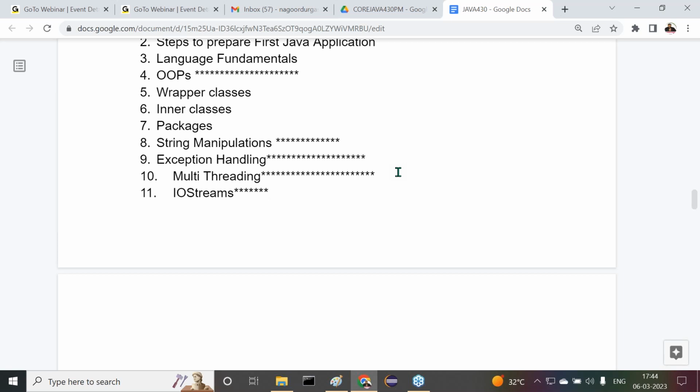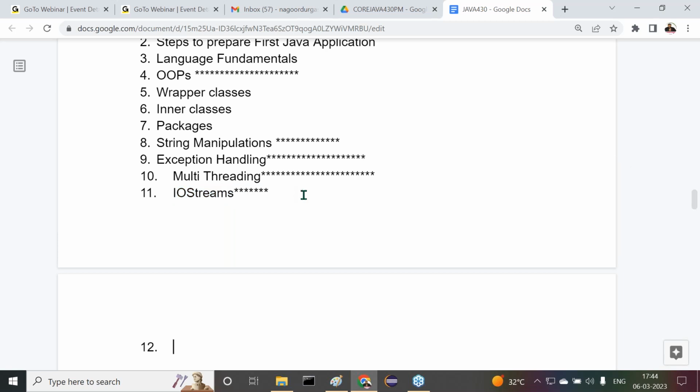From input devices to a Java program, and from a Java program to output devices. This is exactly the meaning of streams. How many streams are available, that study we are going to understand totally inside the input and output streams topic. This is somewhat important, but not too much here.